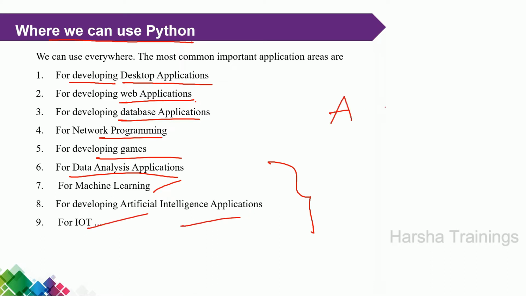In the simple sense, from A to Z, wherever we can use Python, you can use it at any place, anywhere, at any time. At any point of view, we can use Python. That is the reason Python becomes the most popular language nowadays. So these are the applications of Python.